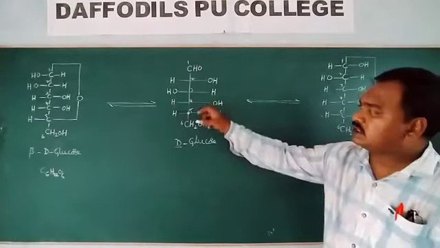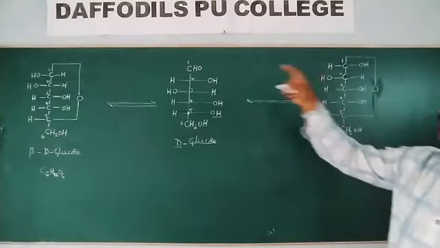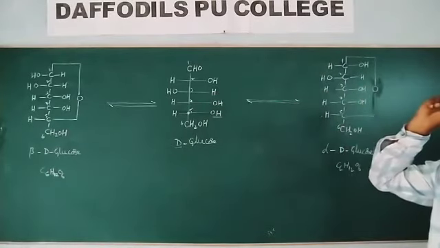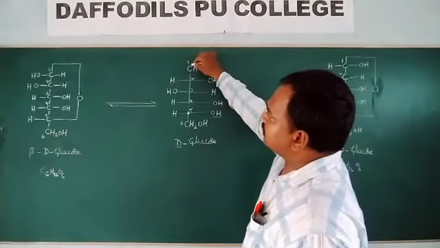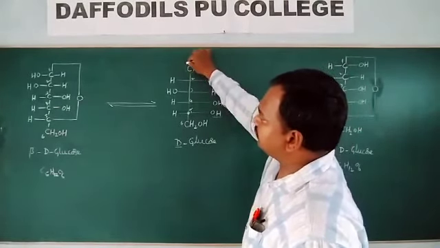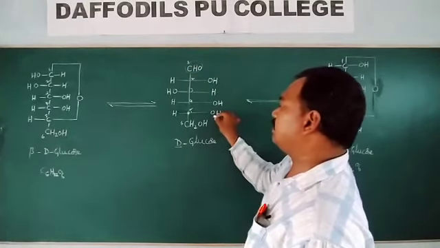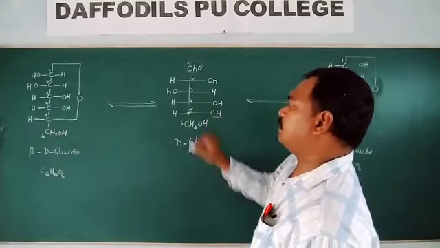But what is the difference between this structure and these two structures? What is happening here? This aldehyde group is going to bond with the OH group of the fifth carbon.